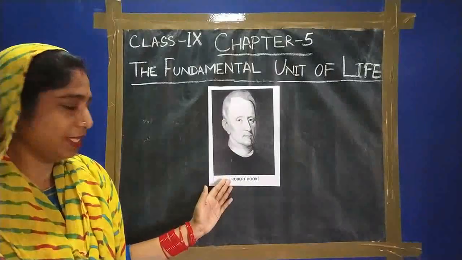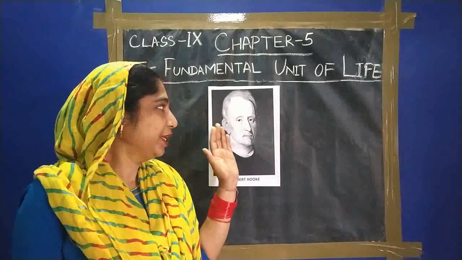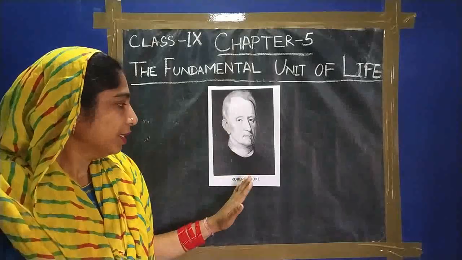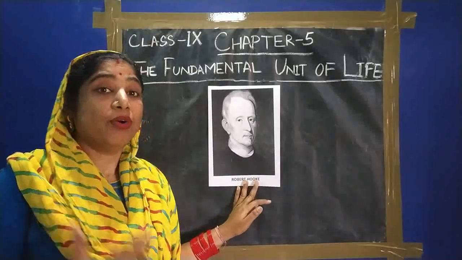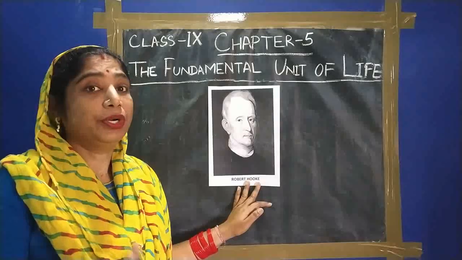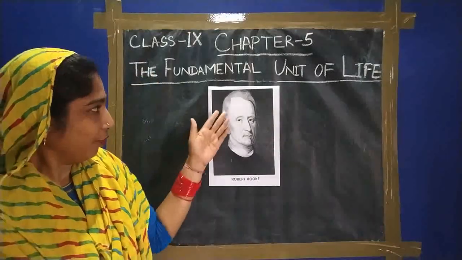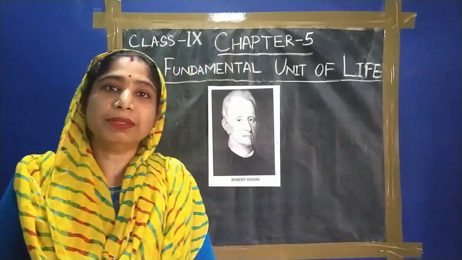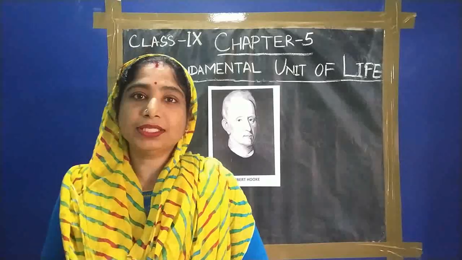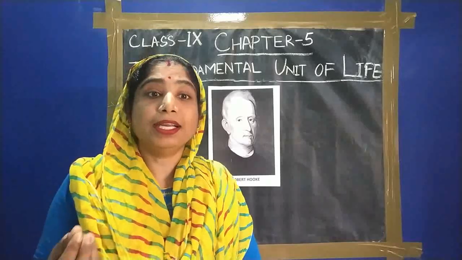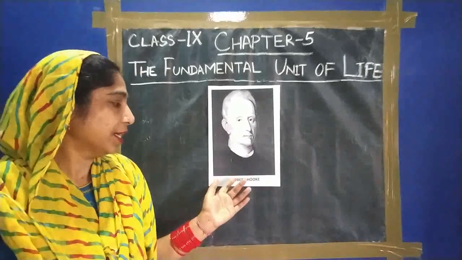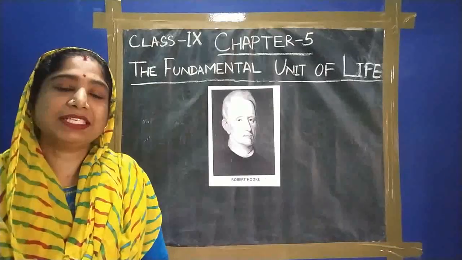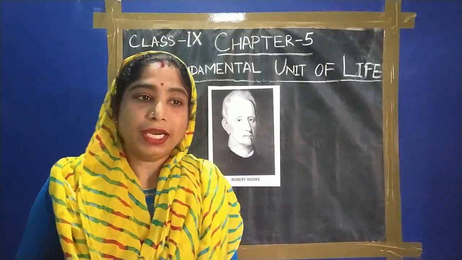This photograph you see. Last year we discussed this person who was a scientist, and we discussed his work and his contribution to science. All of you know this person is Robert Hooke. In class 8, in the chapter on the cell, its structure and function, we discussed who Robert Hooke is. Robert Hooke discovered the cell in the year 1665.